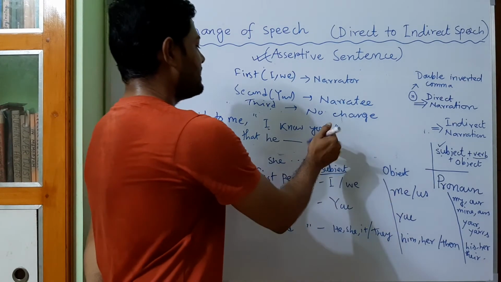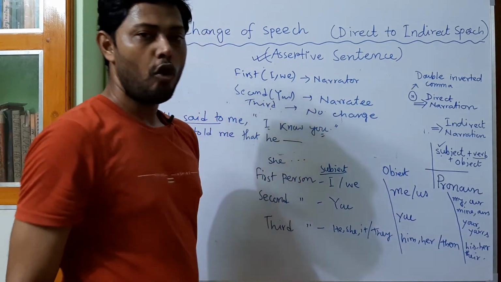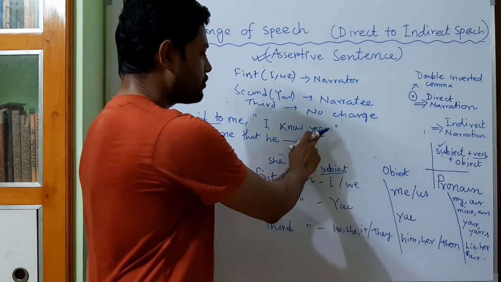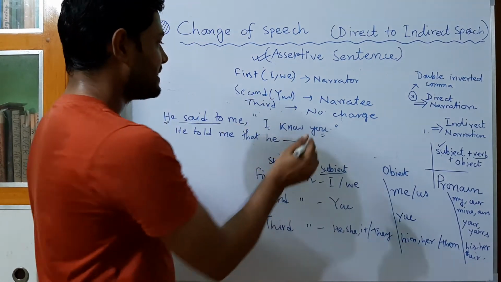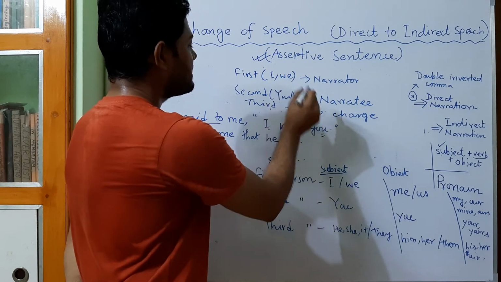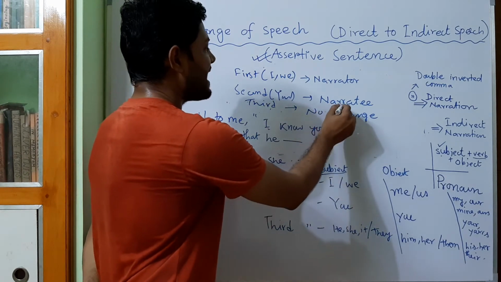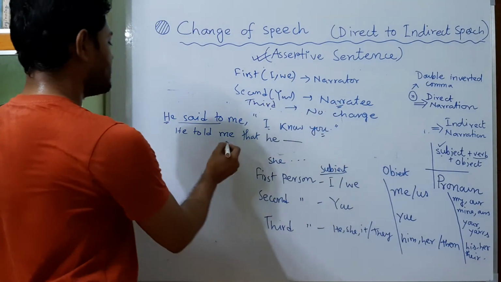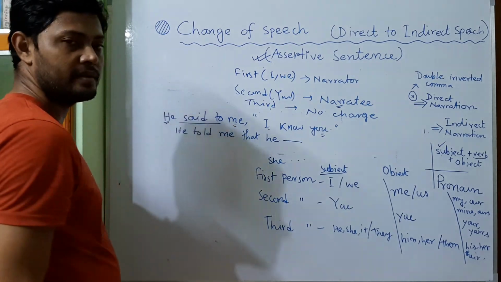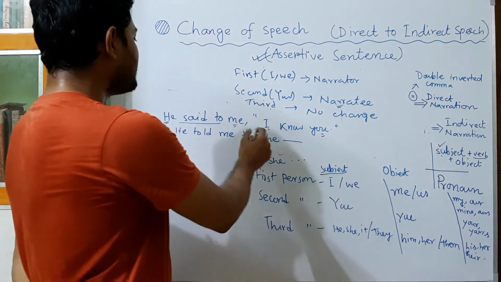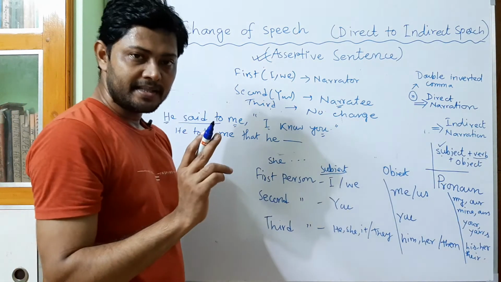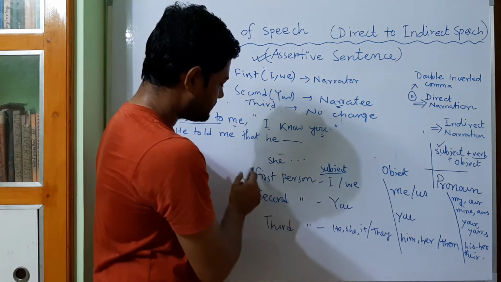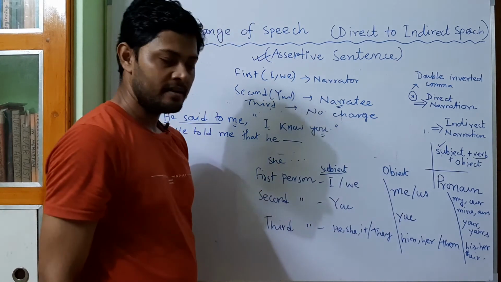After that you is the object, but it is a pronoun, so it needs to be changed. So you is the second person. Second person means actually he is, you is narrative. Who is the narrative here? Me. Me is the first person. Look at the chart. Me is the first person.